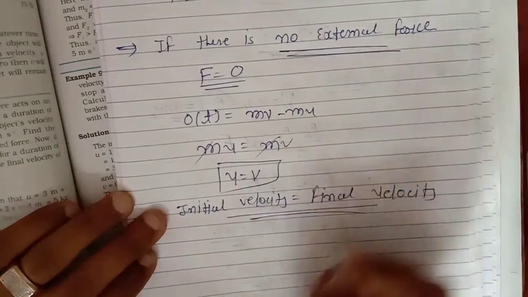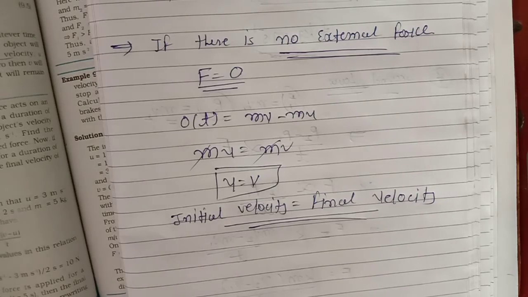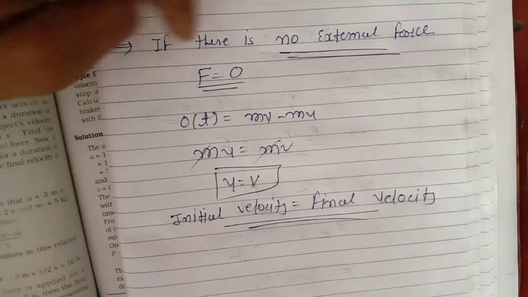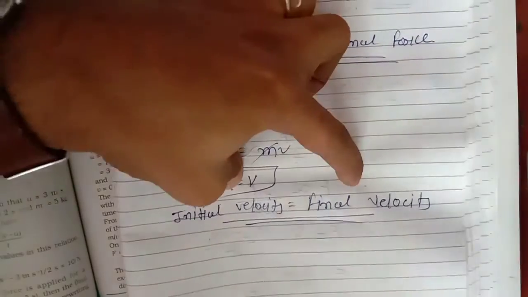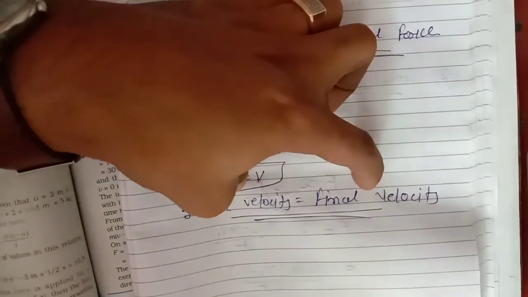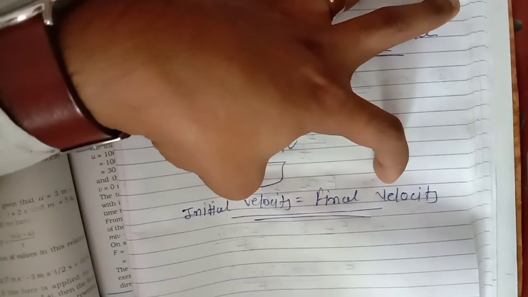It means you can say that your second law of motion and first law of motion are what? Interconnected. If you apply zero external force, velocity remains the same. If initial velocity is 0, final velocity is also 0. If initial velocity is 10 meter per second, then final velocity is also what? 10 meter per second.